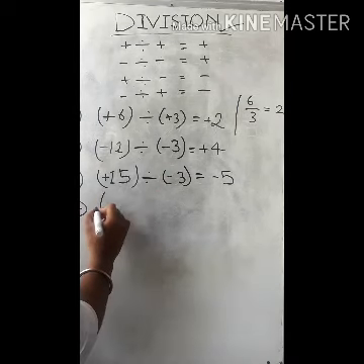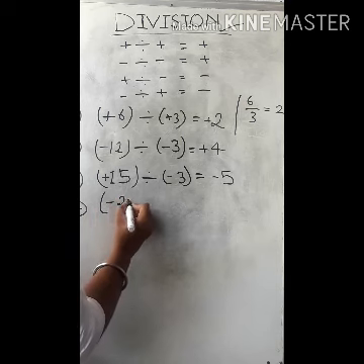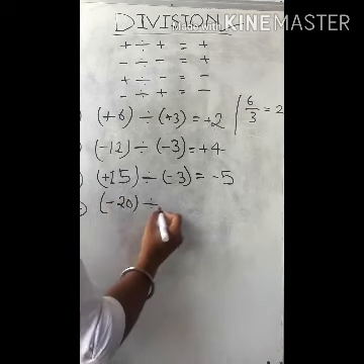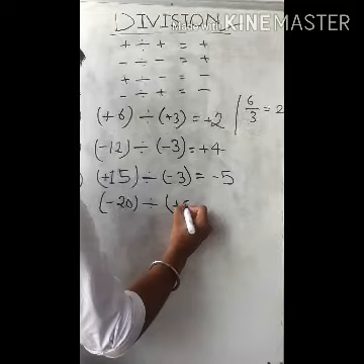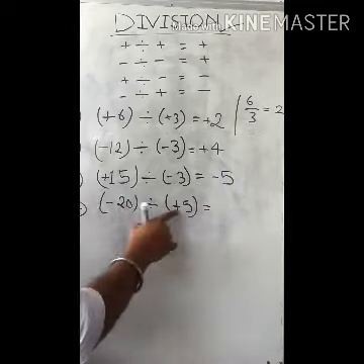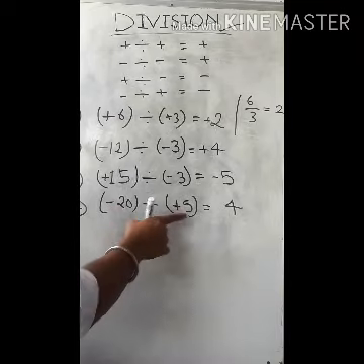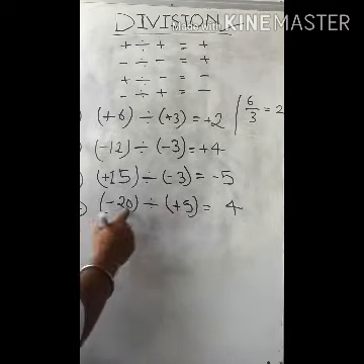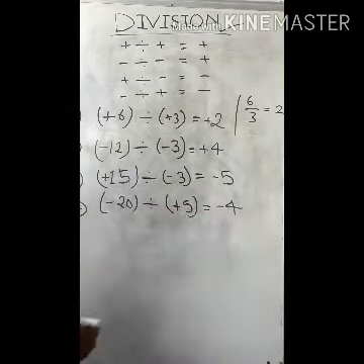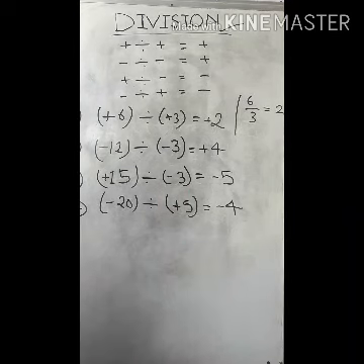If I take minus 20 and I have to divide it by plus 5, 5 fours are 20. As we can see here, both the integers are of different sign. That means our result will be negative. So easy. So as we have learned, the operations on integers are very easy.